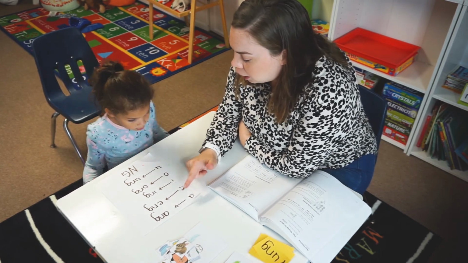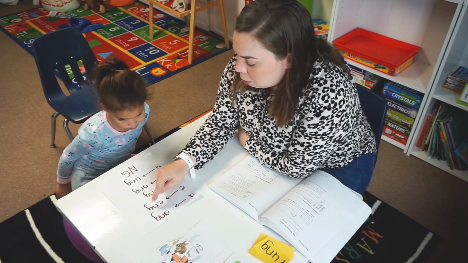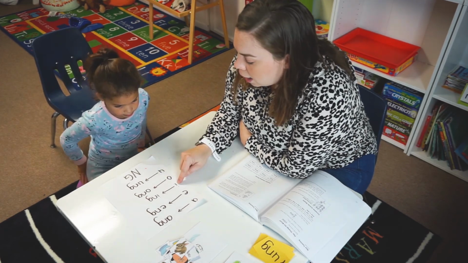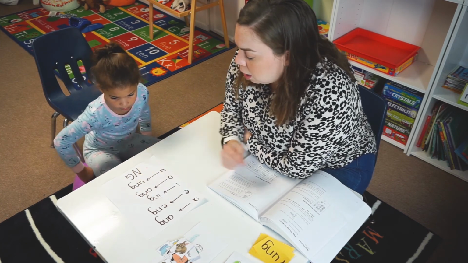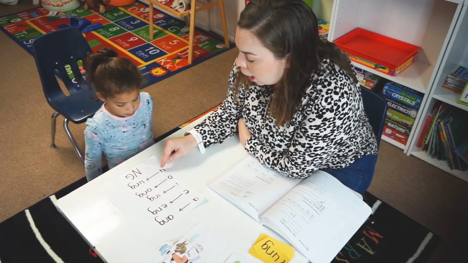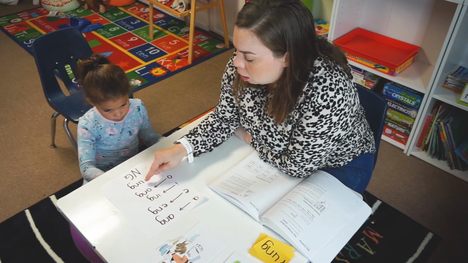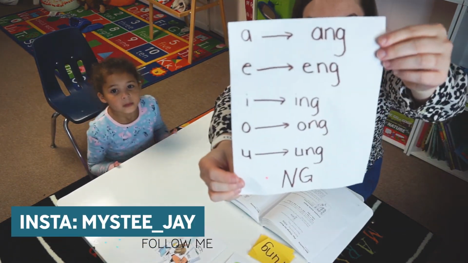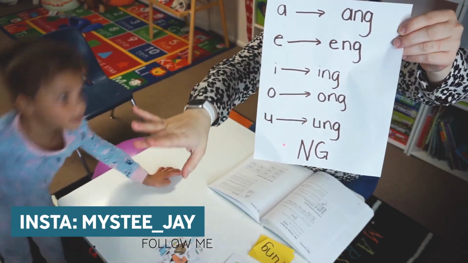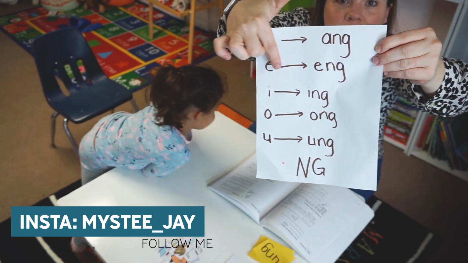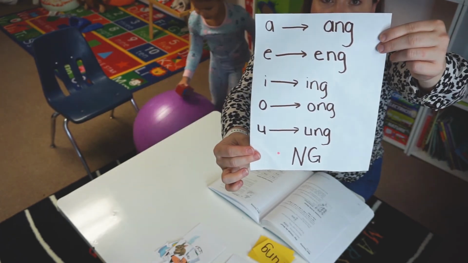So when A adds on NG at the end, it becomes ang. Good job. When E adds NG at the end, it becomes eng. Yes. When I adds NG at the end, it becomes ing. And when O adds NG at the end, it becomes ong. And U adding NG at the end becomes ung. Good job. Ang, eng, ing, ong, ung. So just in case you're wanting to see what we're doing here, I just created this cheat sheet with NG at the bottom and the vowels here. And then I made a way for her to understand what we were doing by showing her that we're transitioning it to NG at the end and then working out the sounds it makes.